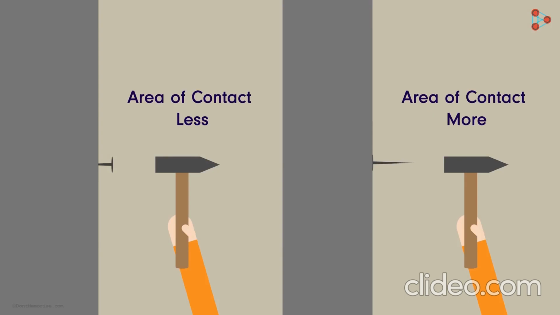Hence, the pressure applied by the tip on the wall is greater than the pressure applied by the flat surface. That is why it is easy for the tip of the nail to penetrate through the wall. You can even use drill machines to drill the hole into the wall.